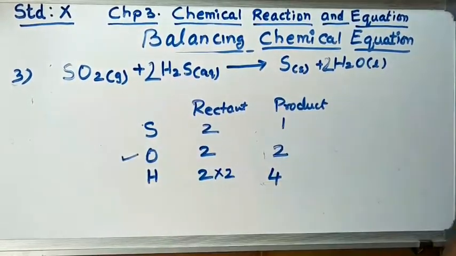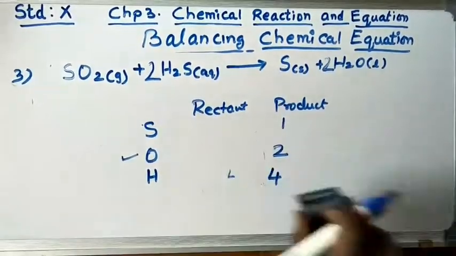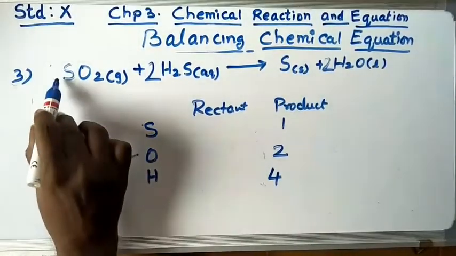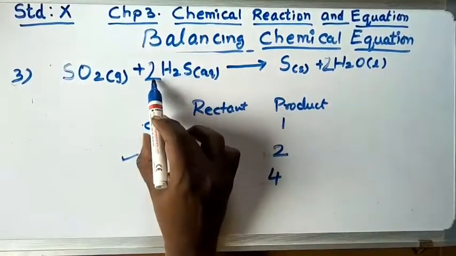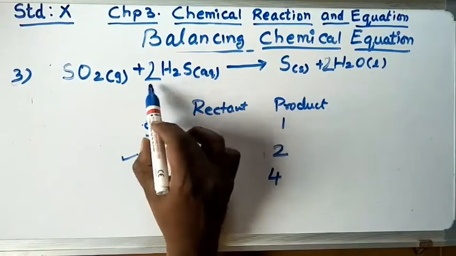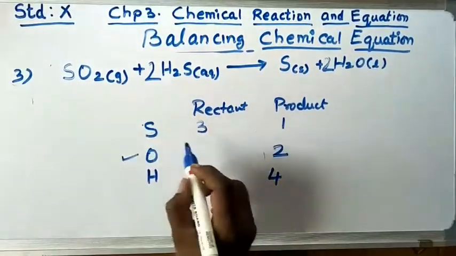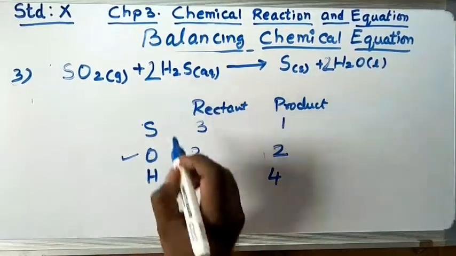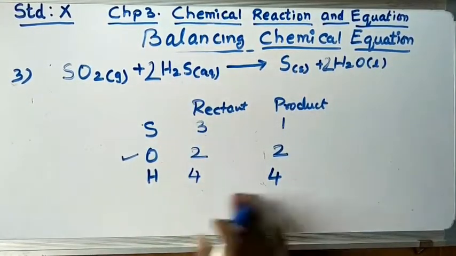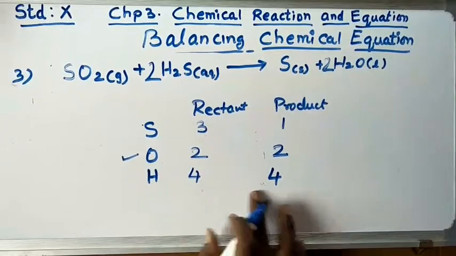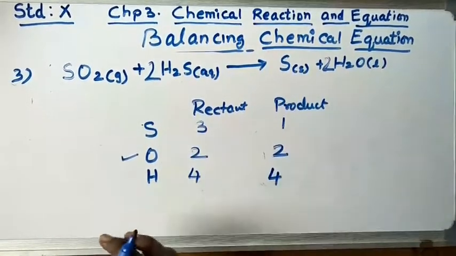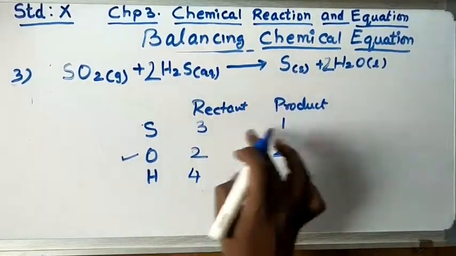Let us see. S, here 4H and 2S. So 2S plus 1, 3S. Oxygen only 2. Hydrogen 4. Now compare this. 4, 4, 2, 2. Now here we have to do the changes here.